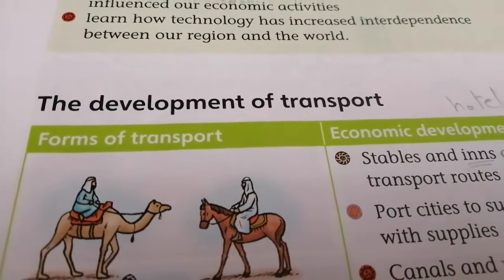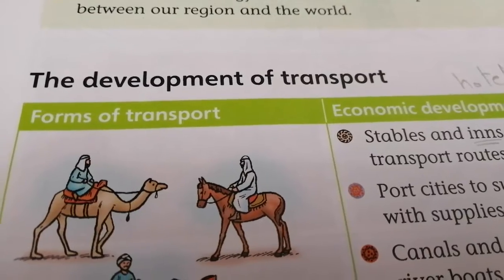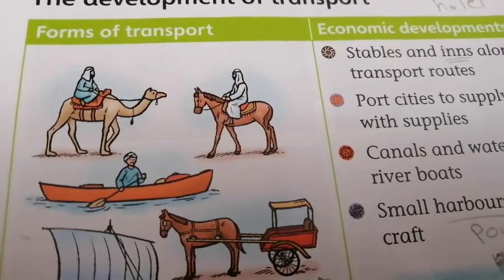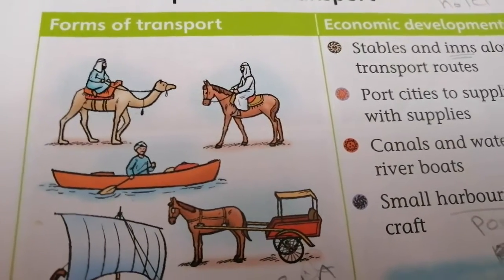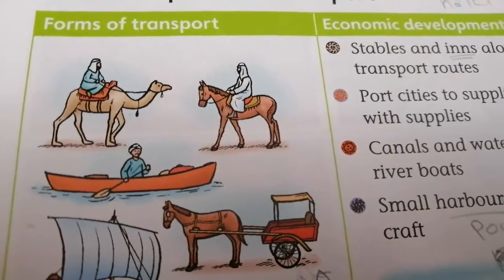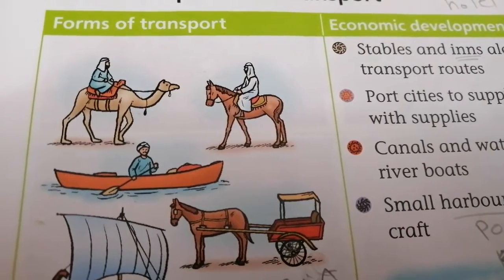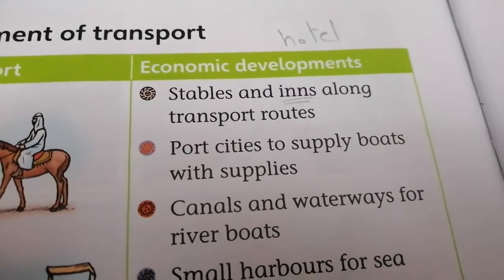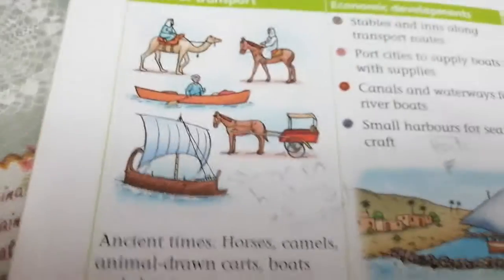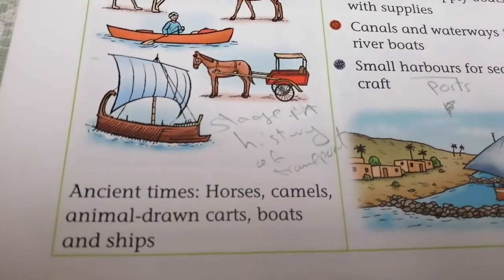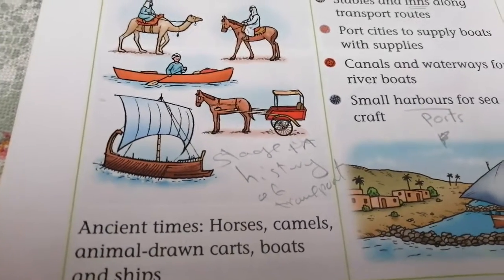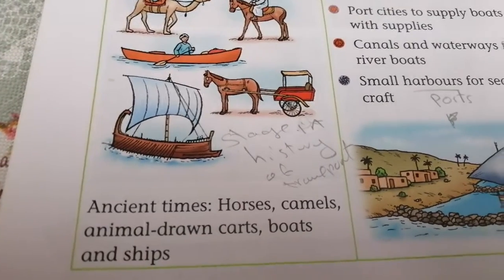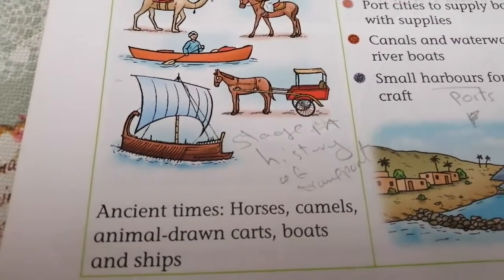First of all, the first title is the development of transport. Here I have a table that explains forms of transport in a specific stage of history, and with each specific stage of history, I have specific economic developments. Let's see the first stage of history. I have the ancient time. In that time, I have horses, camels, animal-drawn carts, boats, and ships as forms of transport.